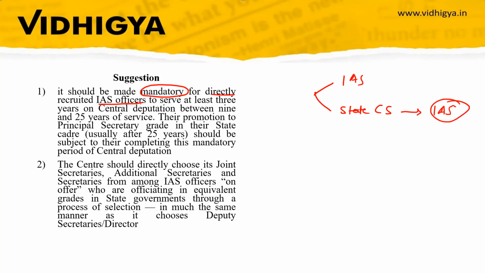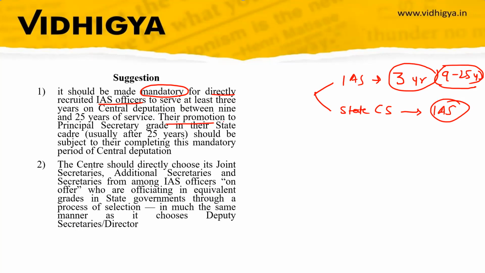So a directly recruited officer must serve at least 3 years on central deputation between 9 and 25 years of service. After 9 years of service and before 25 years of service, in between they have to mandatorily serve 3 years on central deputation. So this is one suggestion.